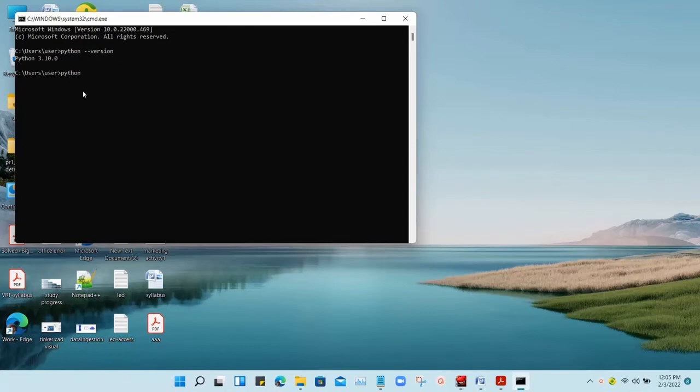If you want to go to the Python interactive shell, type python and hit enter. Once you hit enter, you will see the Python version and the three arrow marks, which indicate that we have entered the Python shell. Here we can type whatever we want. I'm going to type print, open parenthesis, welcome to SIW.